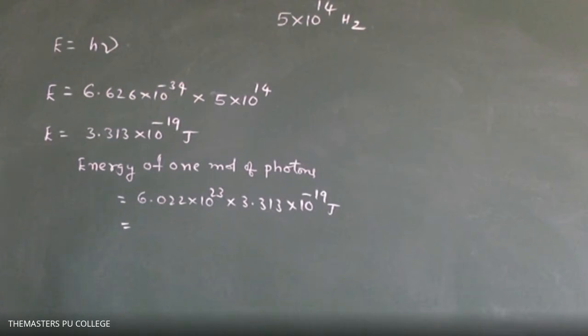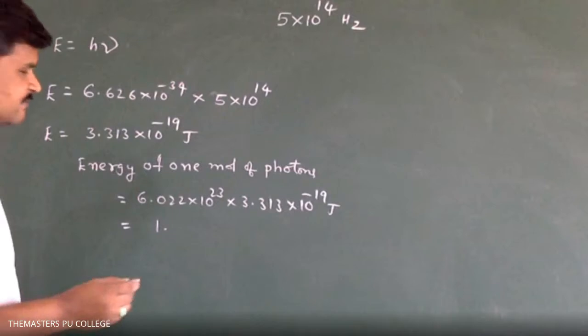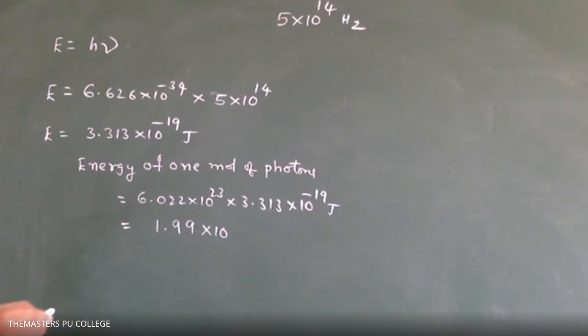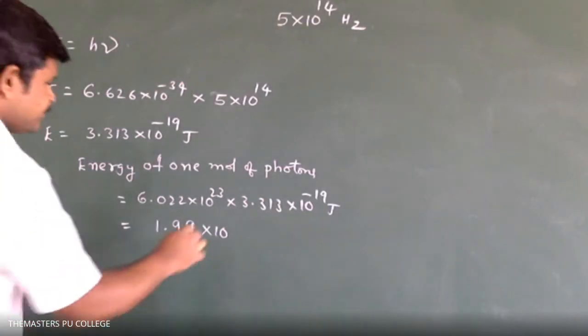Six into 3.313. All are busy with writing, but no one is saying answers. 1.9 into 10 raised to 3, 1.99 into 10 raised to 3, 5 into 10 power 3, sir. Yes, sir.